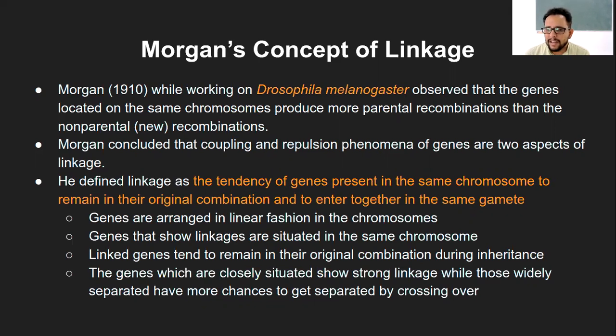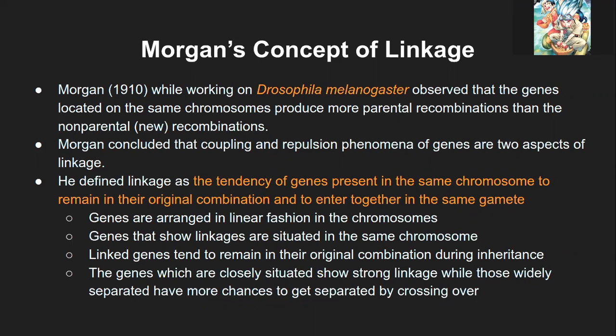He tried various experiments and concluded that genetic coupling and genetic repulsion of the two genes are the two aspects of linkage. That means in some cases genetic coupling will happen, and in some cases genetic repulsion will happen. In short, in some cases you will get the same parental combination, in some cases you will get the non-parental combinations. That is what he means by coupling and repulsion.